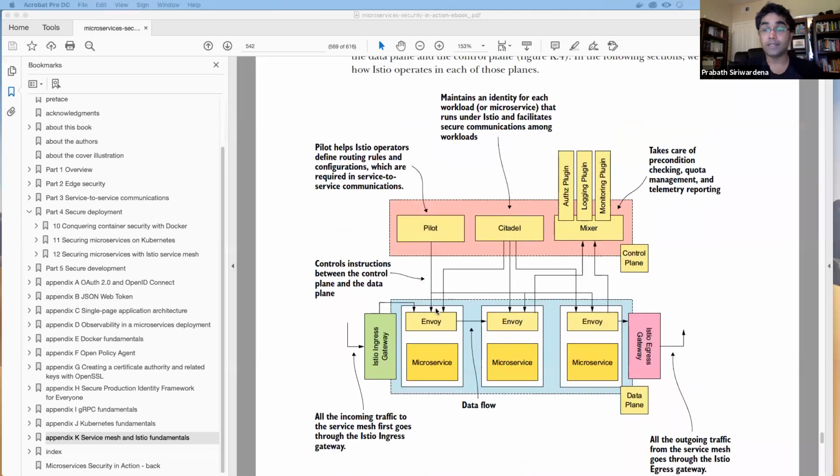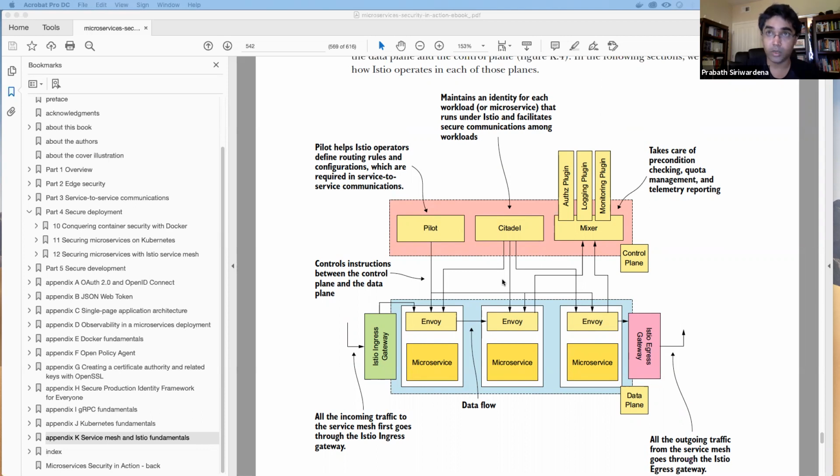Okay, so that's a high-level architecture of Istio before 1.5. With 1.5 onwards, you won't see independent executables of Pilot, Citadel, and Mixer. You will have a single deployment unit called Istiod. So Istiod will include Pilot, Citadel, and Galley.